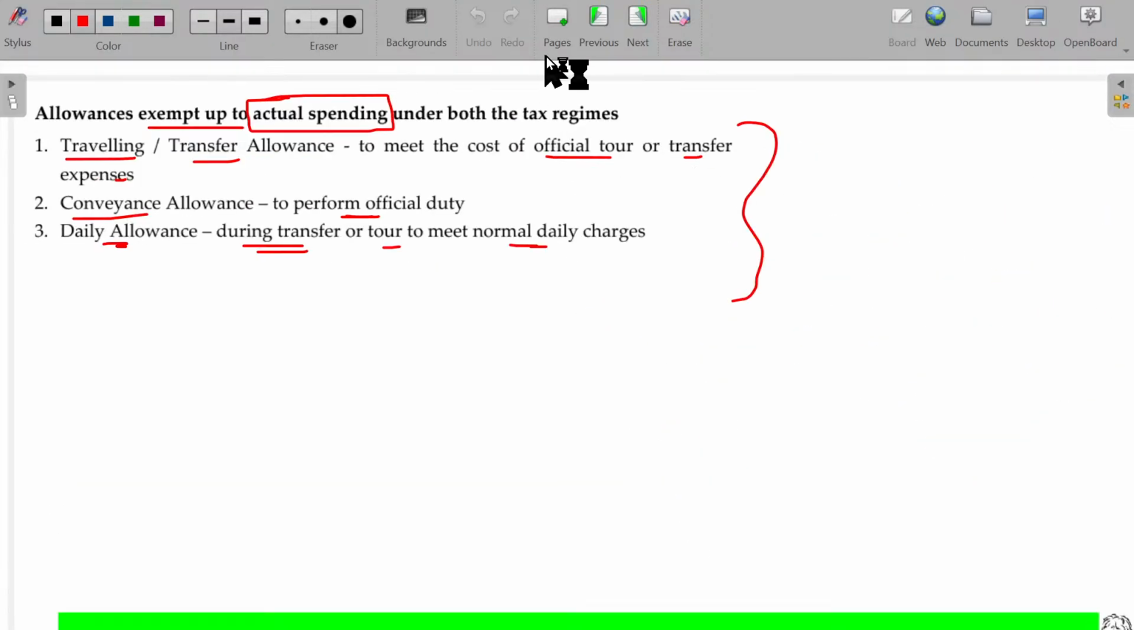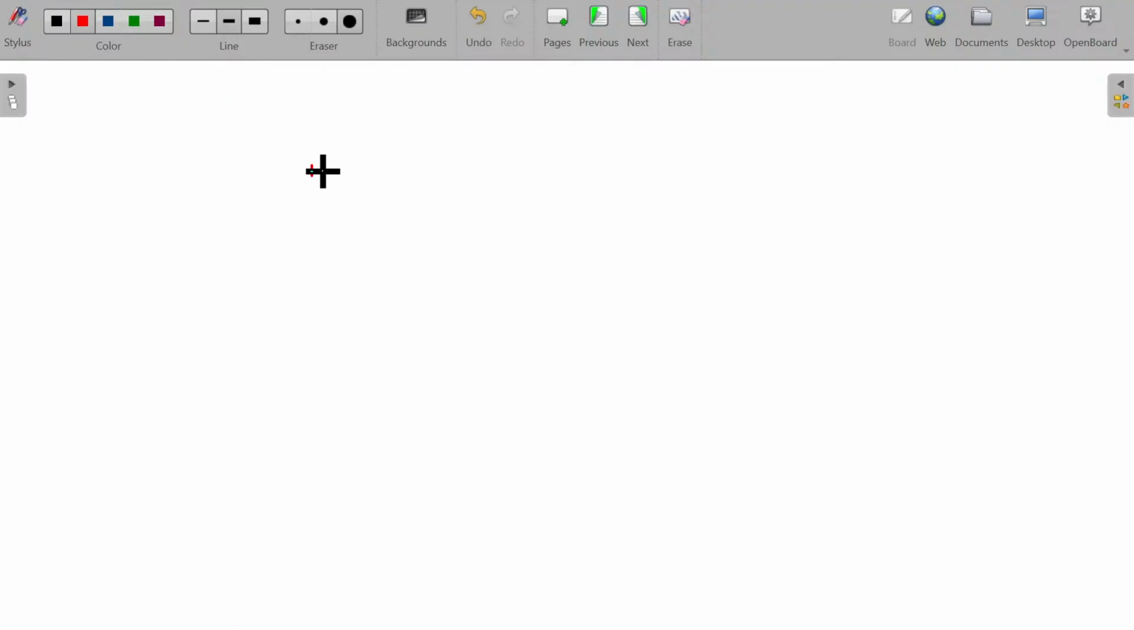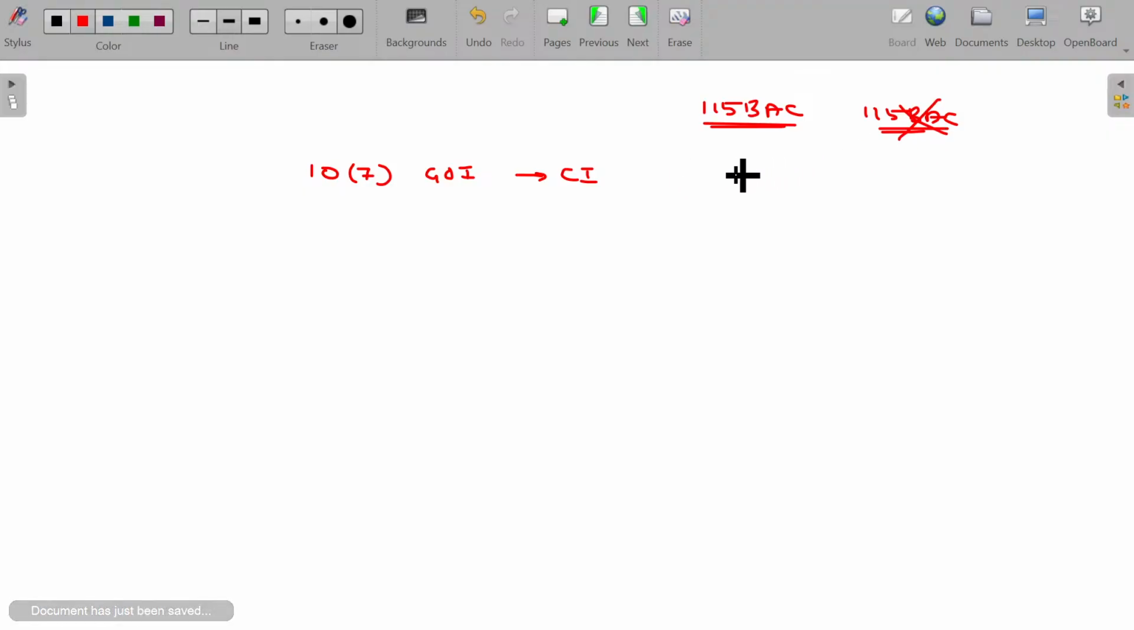Let me go for a summary here. What are the allowances we have discussed up to now? Section 10, Clause 7. This is all about the Government of India offering allowances for citizens of India outside India. Under the default tax regime 115BAC, and under the optional tax regime, opt out of 115BAC, whatever it may be, in both the cases exempted.